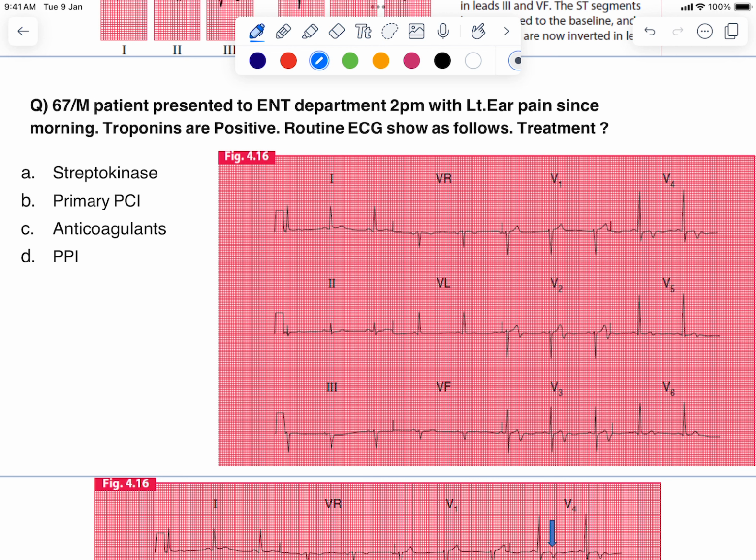So, continuation of the ST segment, we have a 67-year-old male patient who presented to the ENT department at around 2 p.m. with pain in the left ear since morning. Troponins are positive. The routine ECG shown is as follows. What is the treatment that you will give to this patient? The options are streptokinase, primary PCI, anticoagulants, permanent pacemaker insertion.